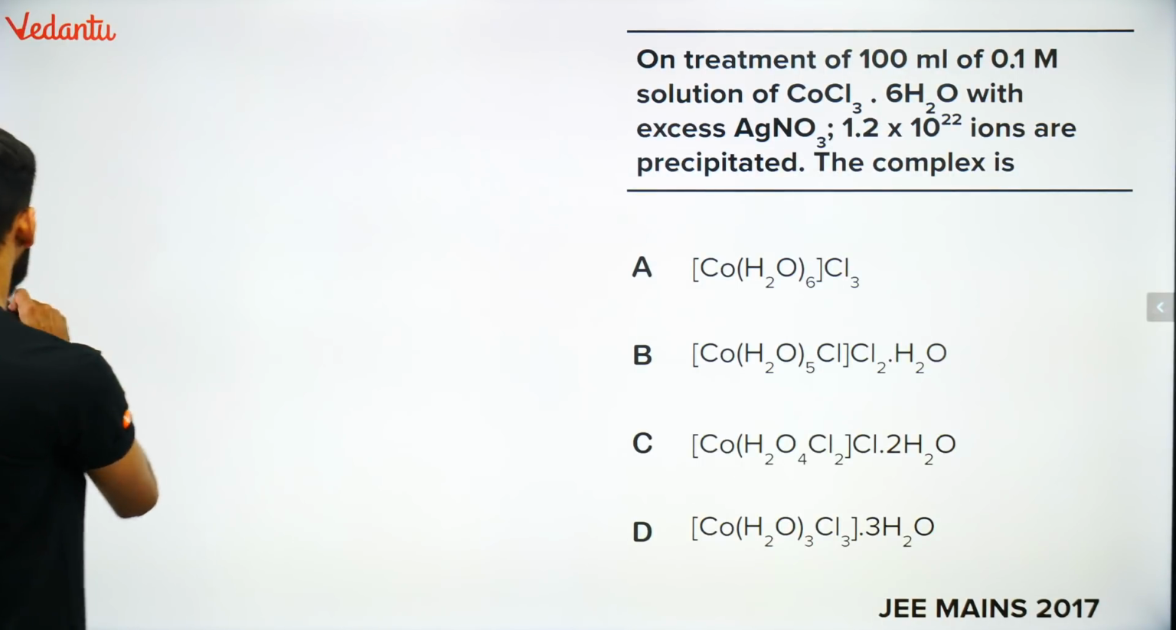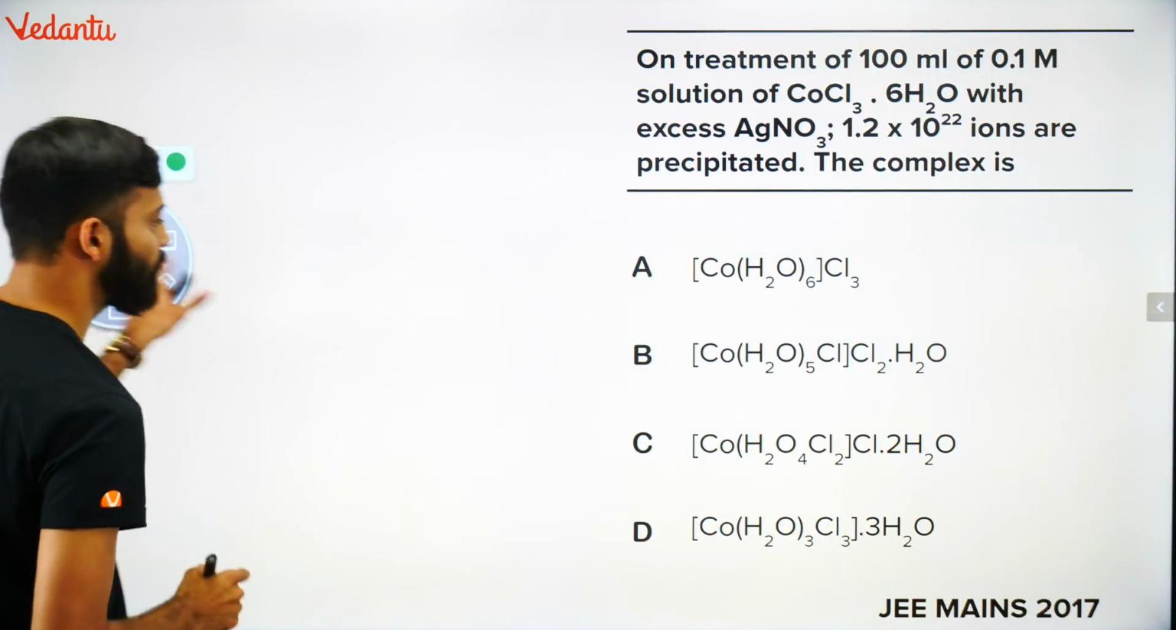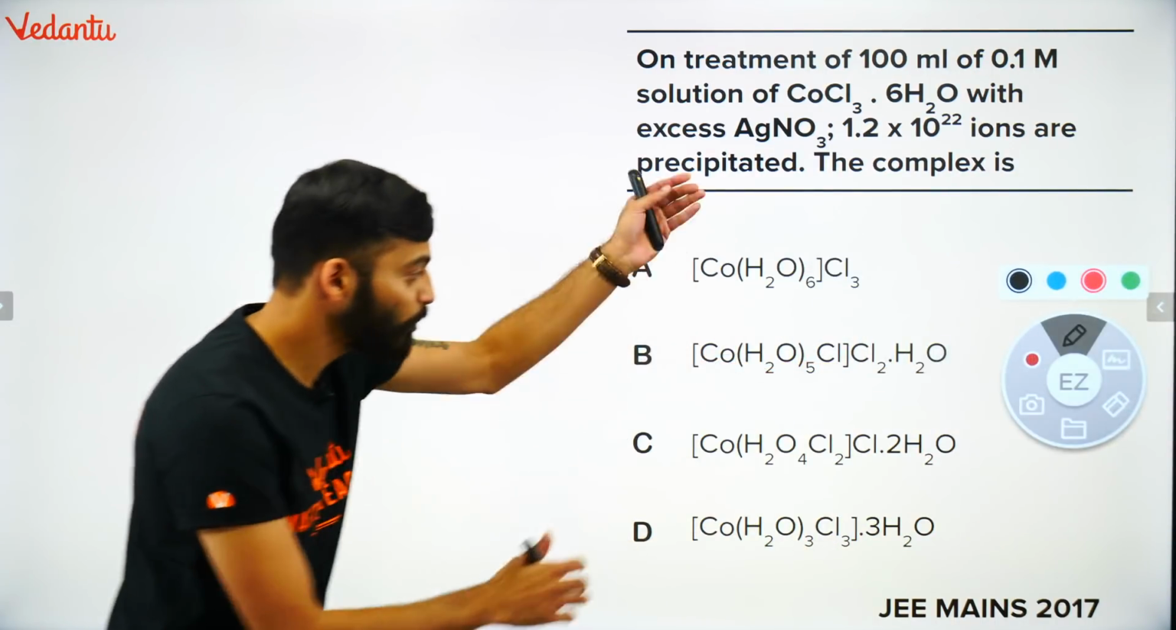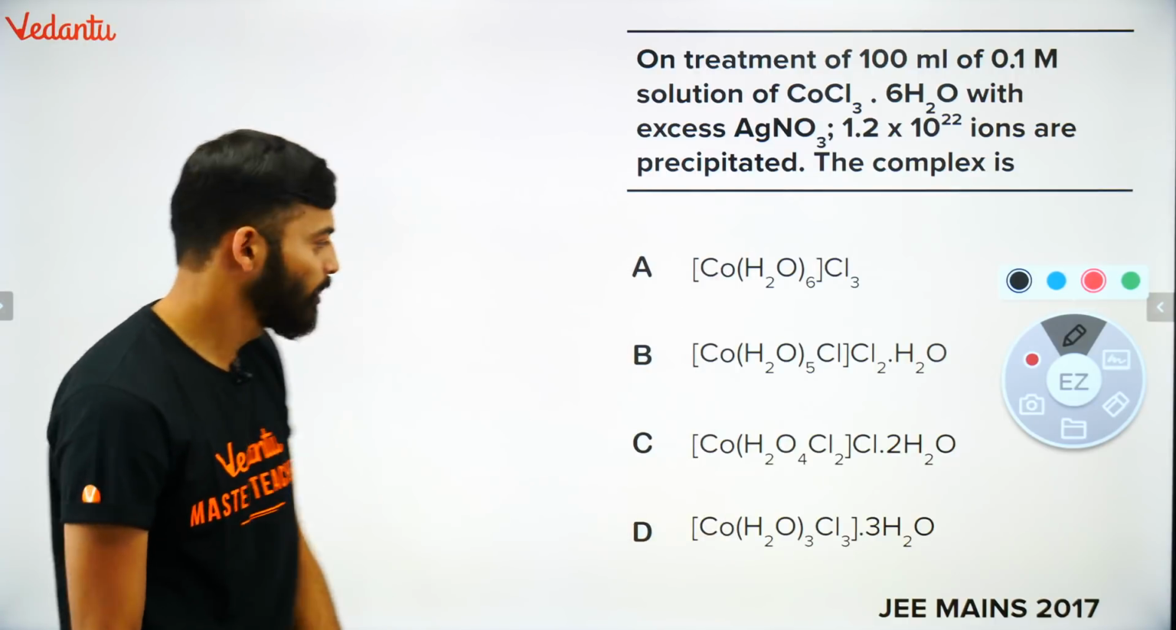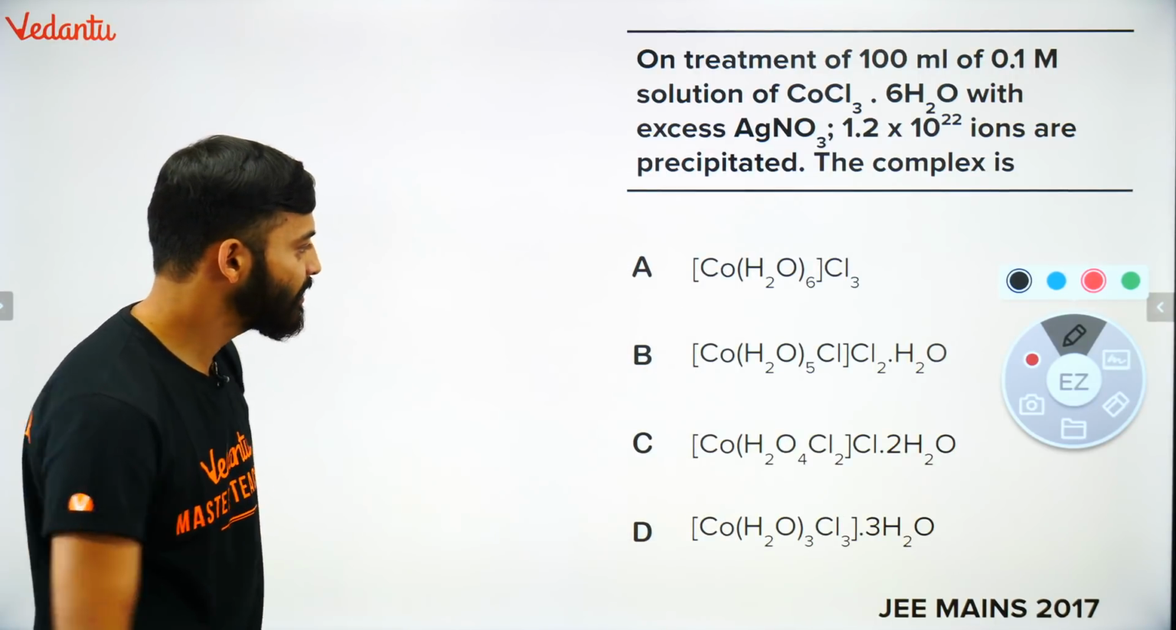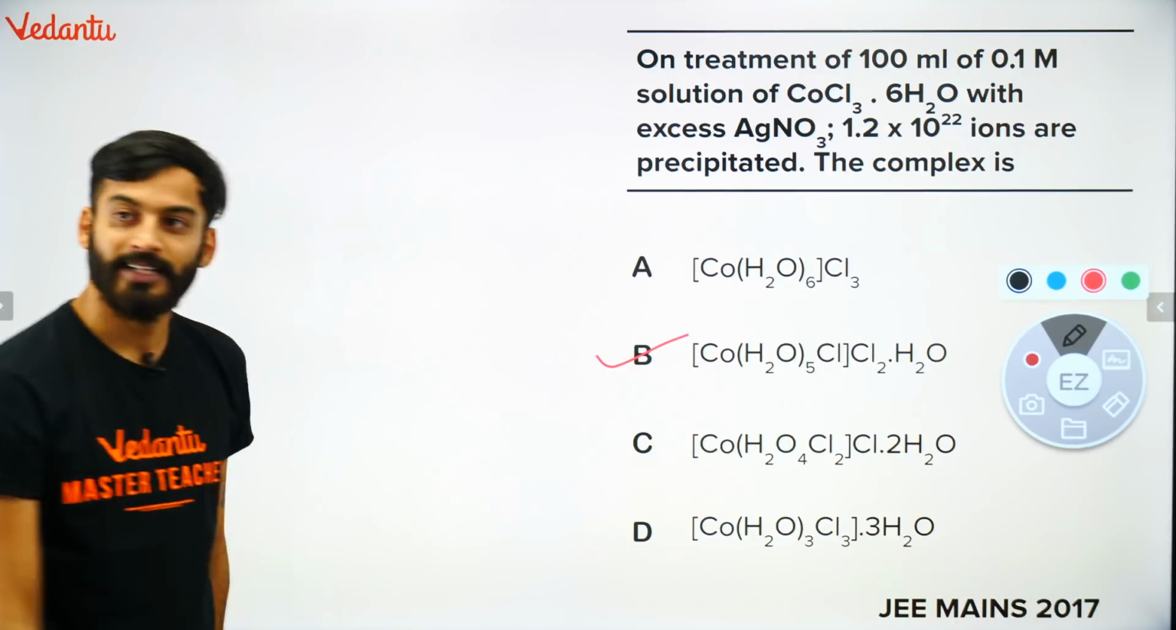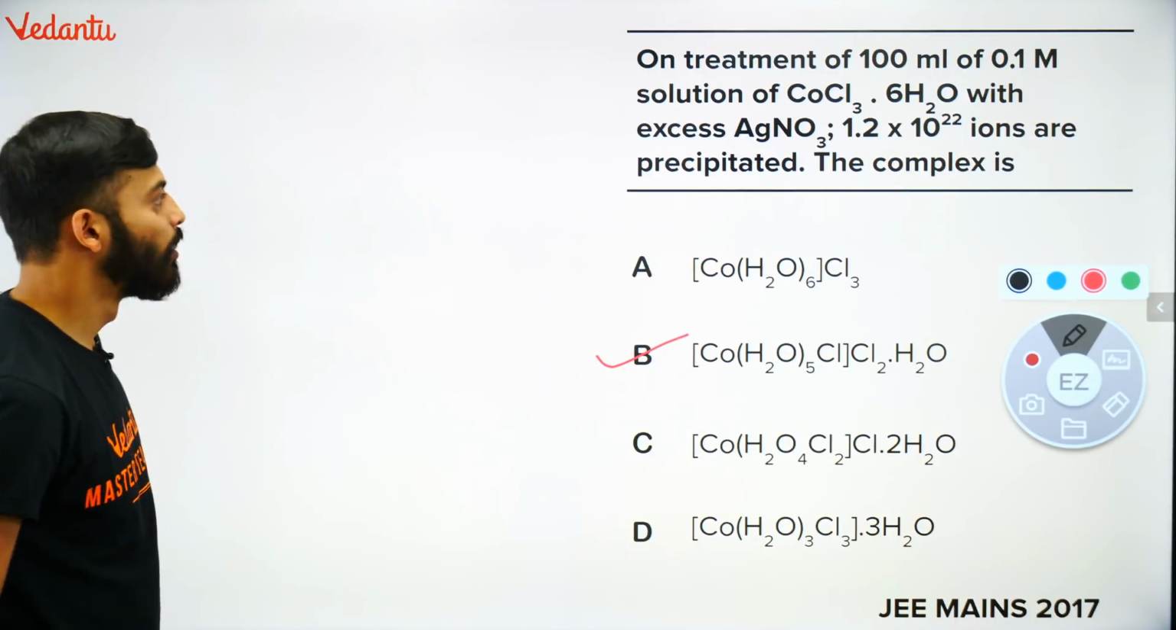I will take it here. I'll write it here. So we have to find what the complex is. What should be the right complex? Some of you are giving the answer, and the answer is actually B. Why is the answer B? Check this out.